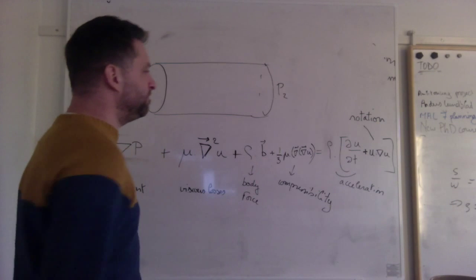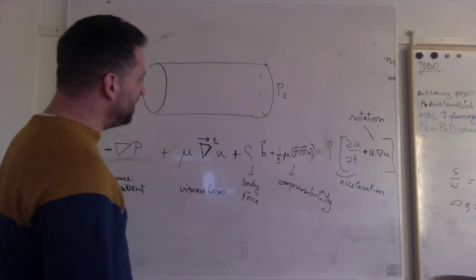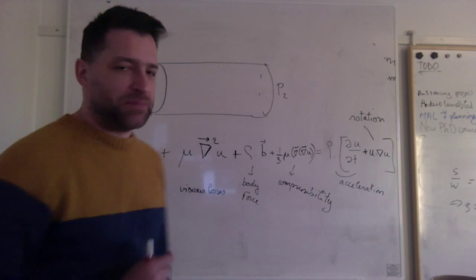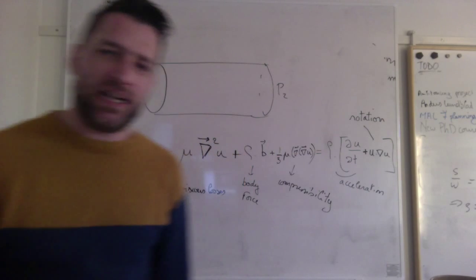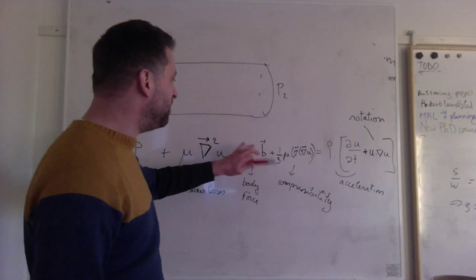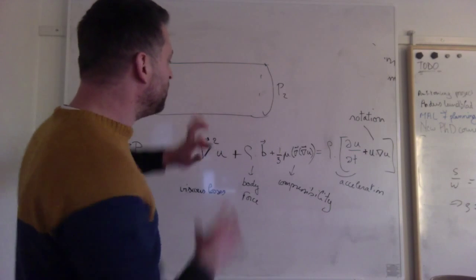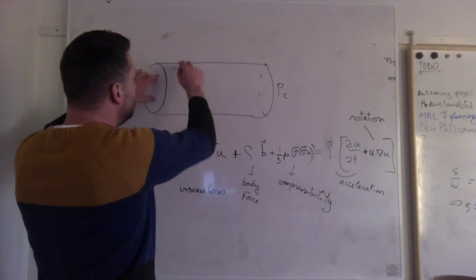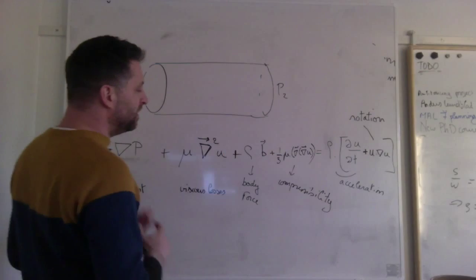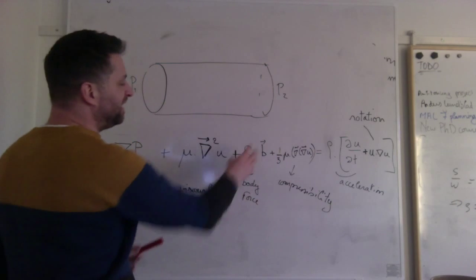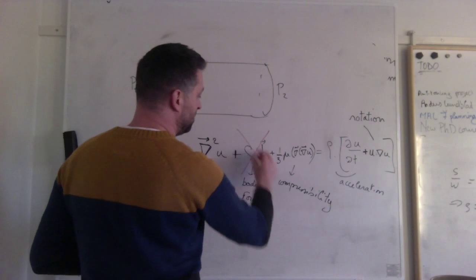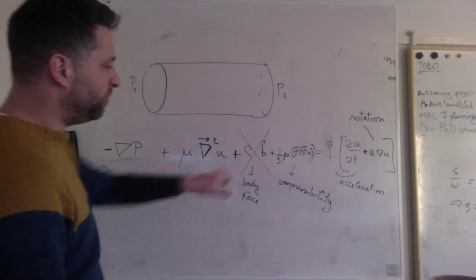Body forces, are they going to be negligible? In microfluidic systems, as I said, it is a horizontal, very small system. Yes, so that's going to be negligible because I have such small masses. Not only that, I will have very small height differences. It's a microsystem, and I also said the system is horizontal. So the pressure gradient generated by gravity is going to be negligible on a very small system that is lying flat. So this term falls away.